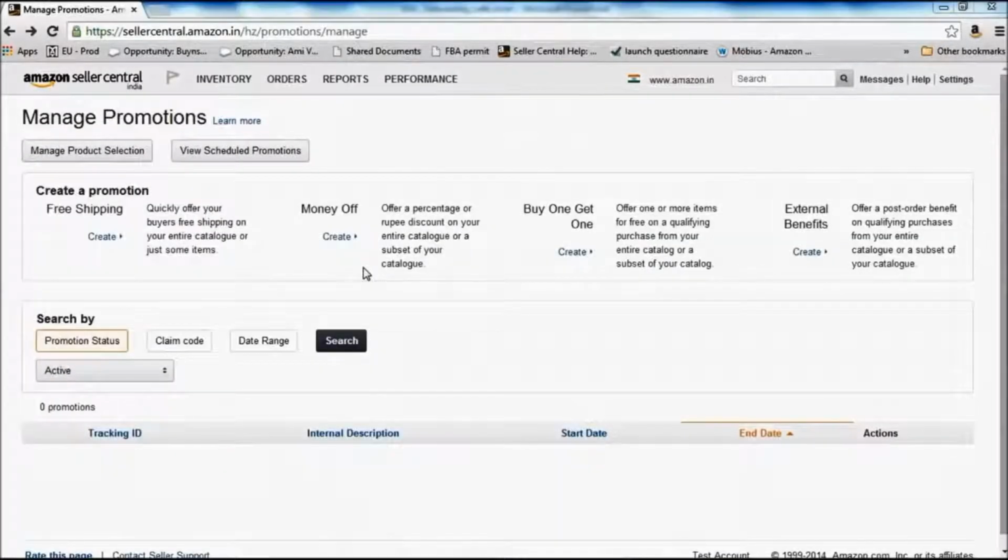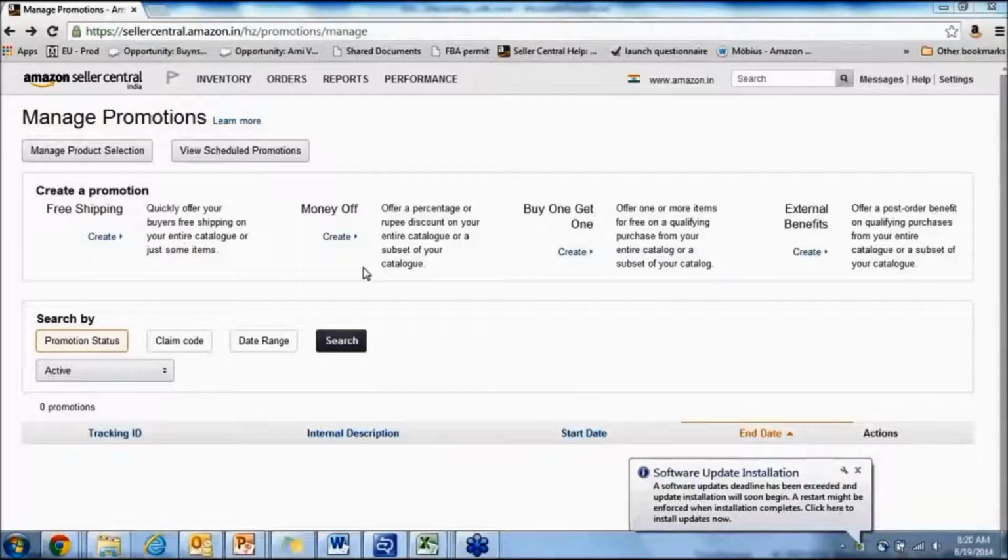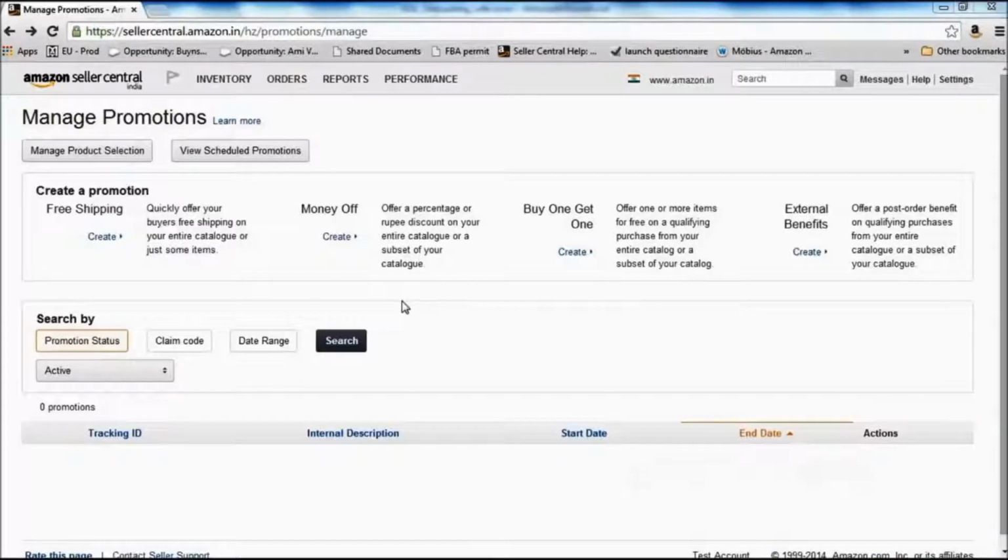So there are 3 other built-in promotions. Money off is basically offering a percentage or rupee discount on all or some of your products. Buy one, get one. And there's also a promotion called external benefits, which allows you to offer a post-order benefit on a part of your selection or the entire selection of yours, depending on your choice. So in this session, I will not get into a detailed description of all of them. Please go ahead and explore them and get in touch with us if you have a problem with any of those options.